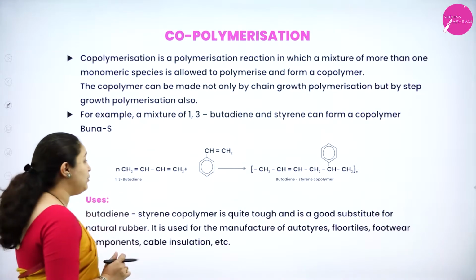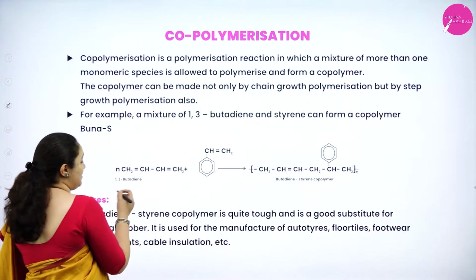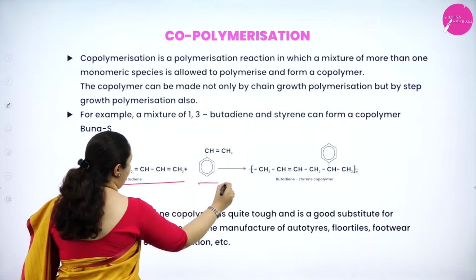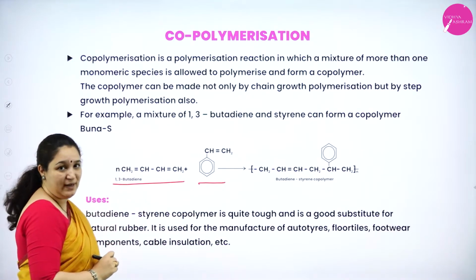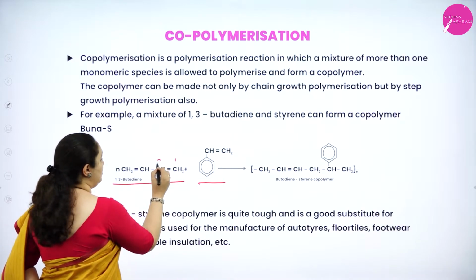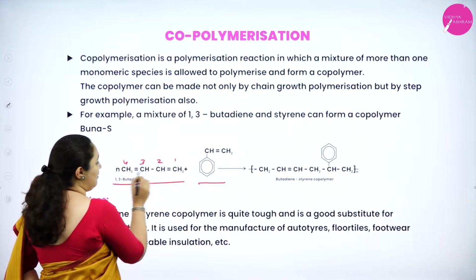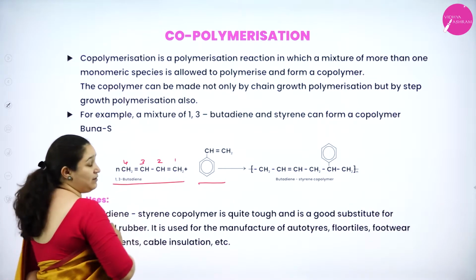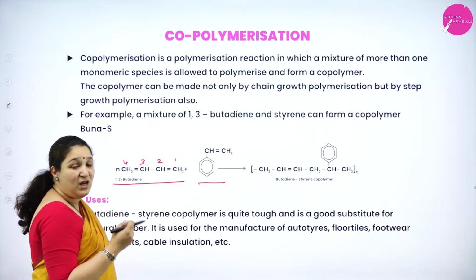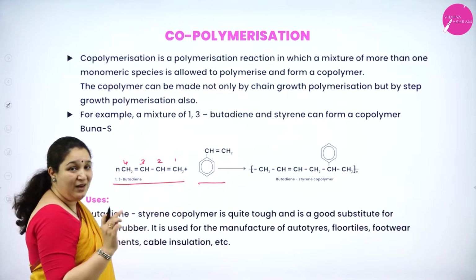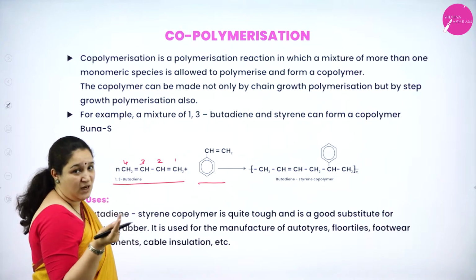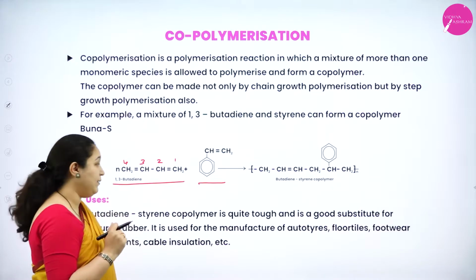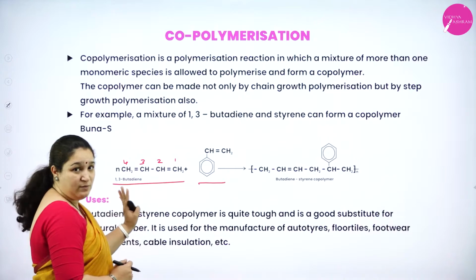BuNaS. So, in BuNaS, what is the reaction? We have two monomers, that is 1,3 butadiene. You can see here 1, 2, 3, 4 carbon atoms. First and the third carbon atom has a double bond. So, the name is 1,3 butadiene. Why diene? Because there are two double bonds. Okay. So, this is the one monomer.